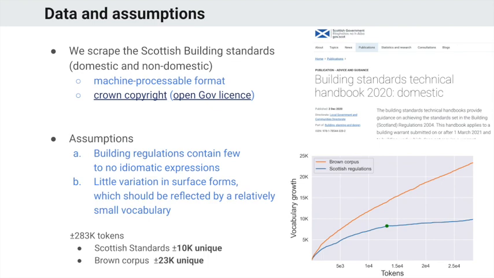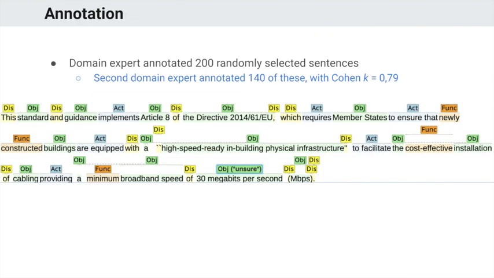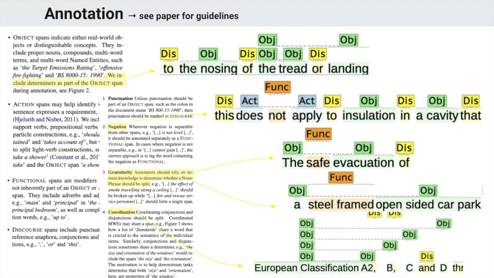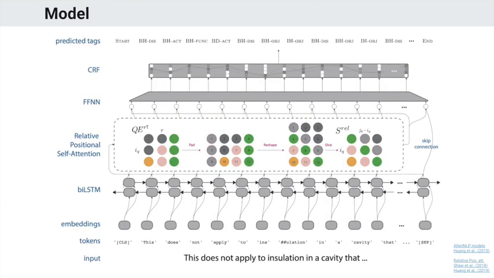And if you look on the right-hand side, in comparison to the Brown corpus, a much more heterogeneous corpus, indeed the Scottish standards have a much smaller vocabulary. We annotated 200 randomly selected sentences, and a second domain expert annotated 140 of these, and the inter-annotator agreement was found to be 0.79, which is pretty good. For the specific annotation guidelines, I will refer to the paper because there's not that much time during the presentation.